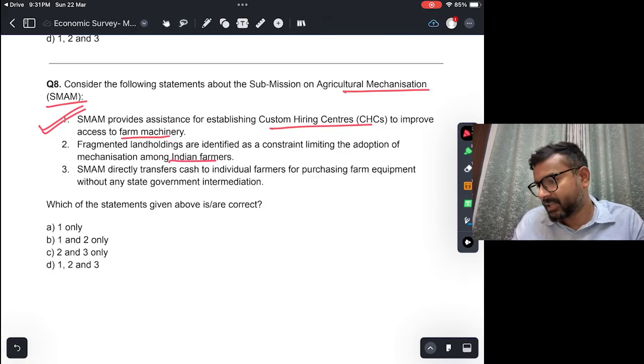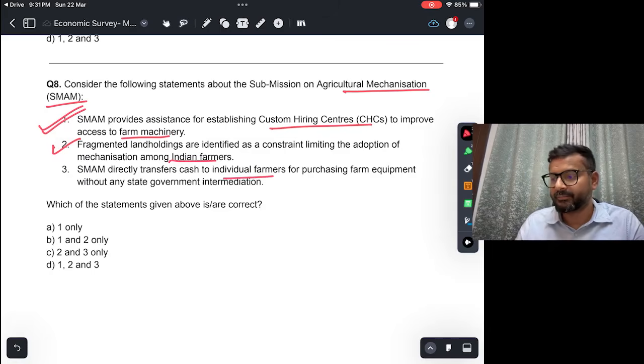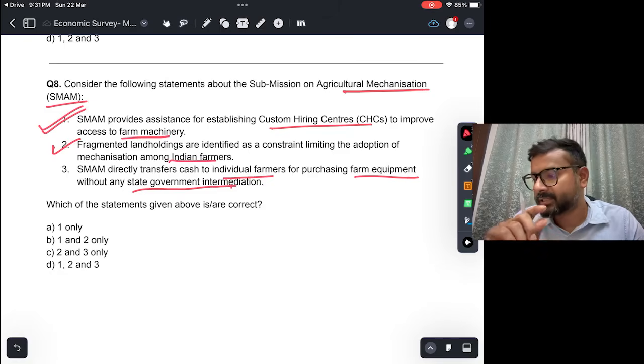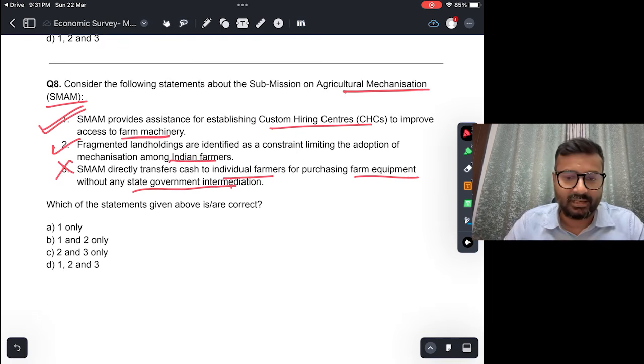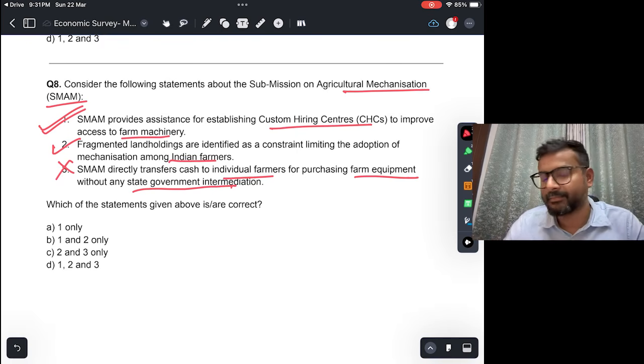SMAM directly transfers cash to individual farmers for purchasing farm equipment without any state government intermediation. This in fact is not true. In SMAM, the center transfers money to the states, and then the states provide the custom hiring centers where the farmers can hire machines at a subsidized price. So the answer would be 1 and 2, B.